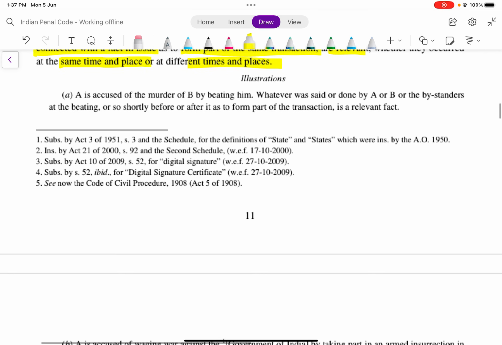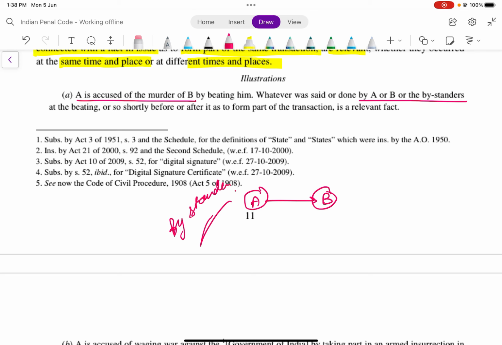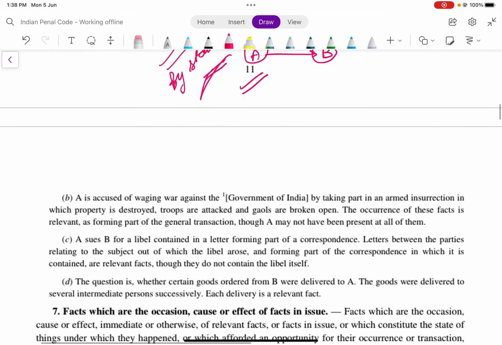A is accused of murder of B by beating him. Whatever was said or done by A or B or by the bystanders. Here, remember, this is asked in your MCQs. So, A is accused of murder of B. Whatever is said by A, B or bystanders would be considered as part of the same transaction. At the beating, or shortly before or after it, what forms part of the same transaction is a relevant fact. So A, B and even any statement made by a bystander would be considered.